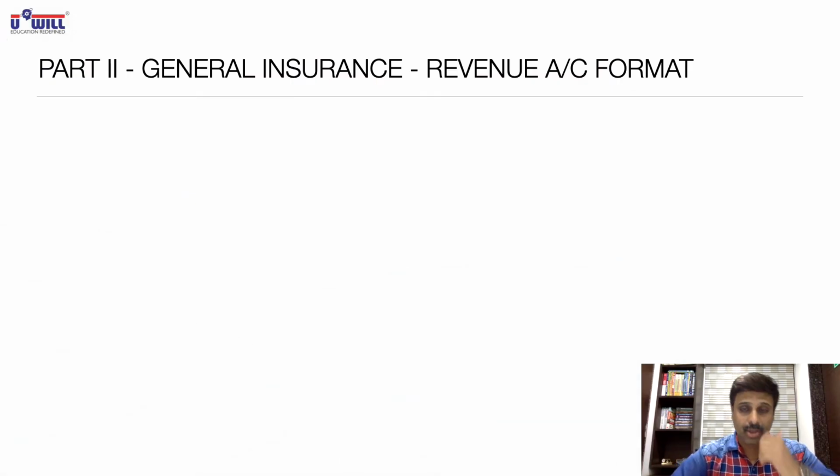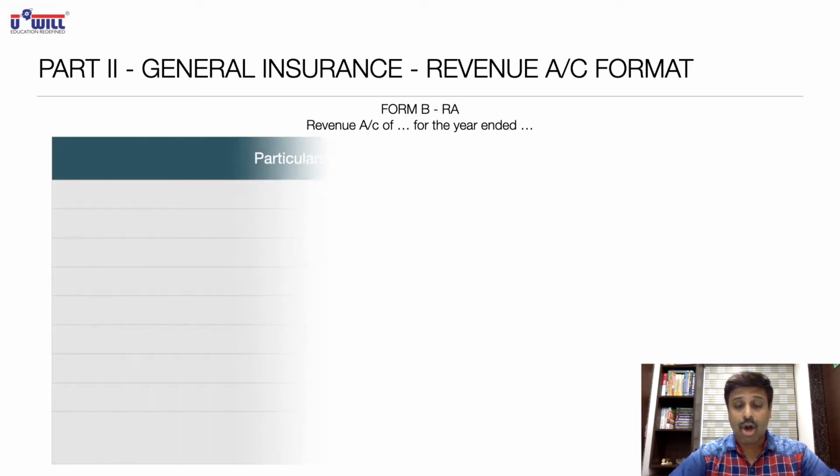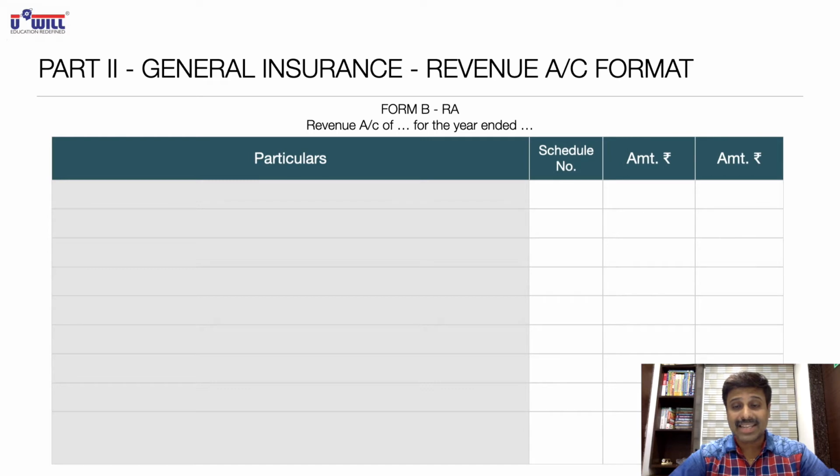Part 2, general insurance revenue account format. First we see the revenue account format. Form B RA, as we studied in the beginning today. We have to make Form B, Schedule B, RA, revenue account for the year ended. And the columns are going to remain the same: particulars, schedule number, amount and amount. Pause the video and make this format.